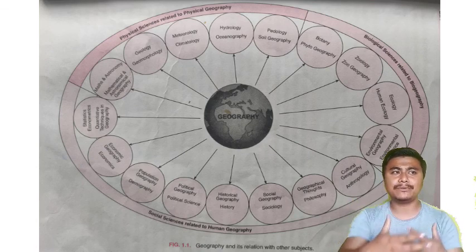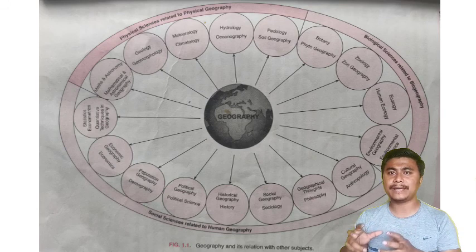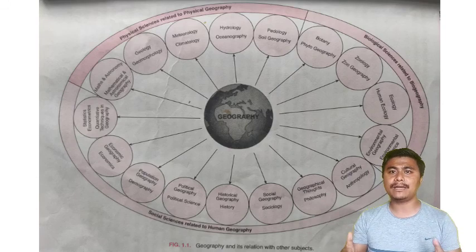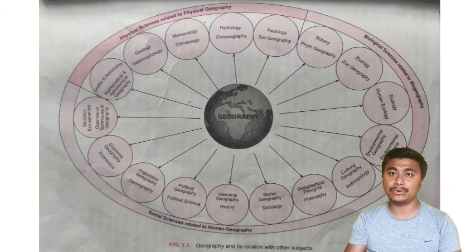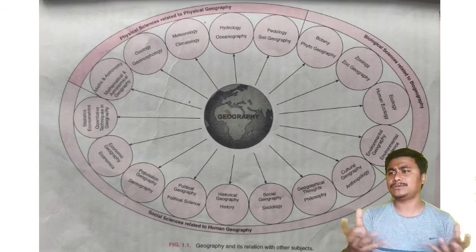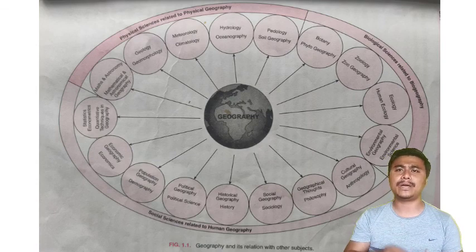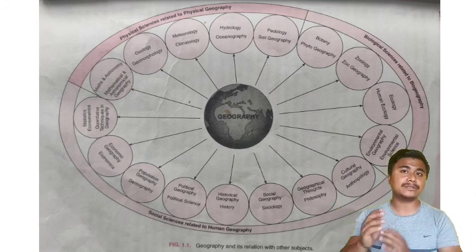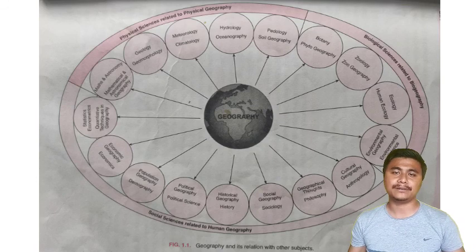Like the demand for a particular good depends upon the physical conditions and the activity of the people in that region, isn't it? For example, in the cold areas they will have a high demand for woolen clothes. So the production of woolen clothes will be more in that area, and the selling of woolen clothes will also be more in those cold areas. So according to the physical features of a particular region, the production, demand and consumption will also be shaped. So economics and geography are quite related with each other.